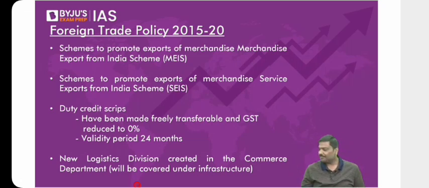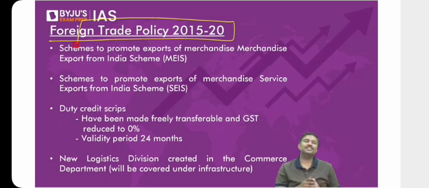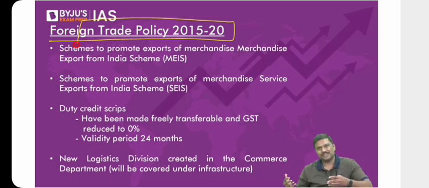Okay, next one. Foreign trade policy. The idea of FTP, foreign trade policy. Now, in case of India, once every 5 years, I'll tell you the convention. It's not a constitutional mandate, it's a convention. That is, the practice is that for every 5 years, we keep on announcing a trade policy. What are we trying to do under the trade policy? Promote production, promote more and more exports from India.